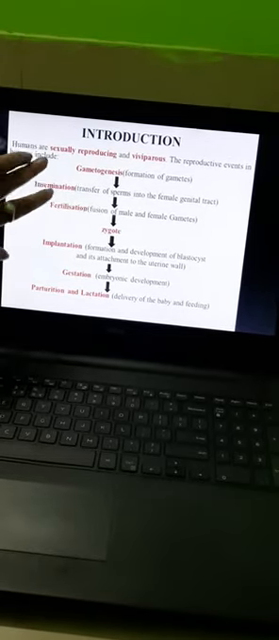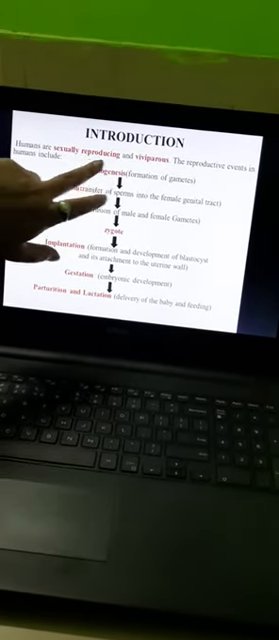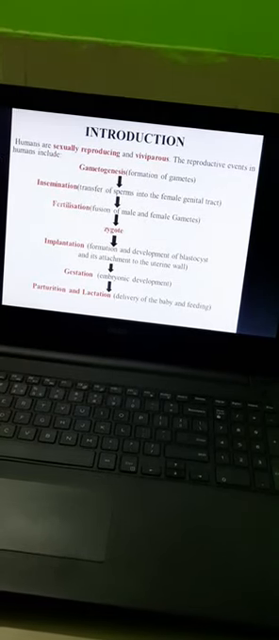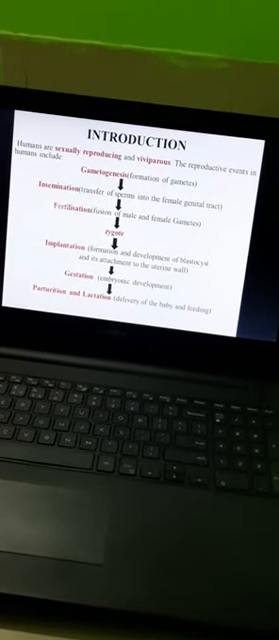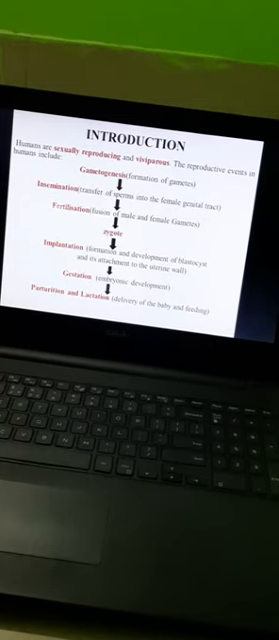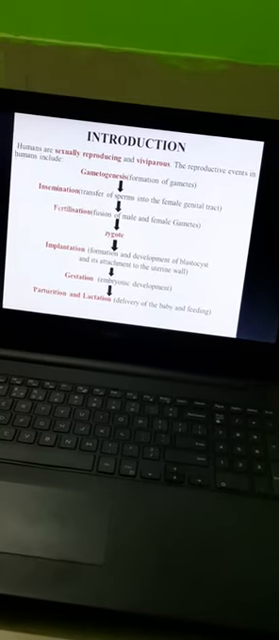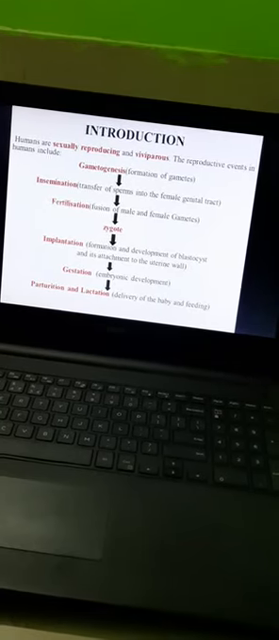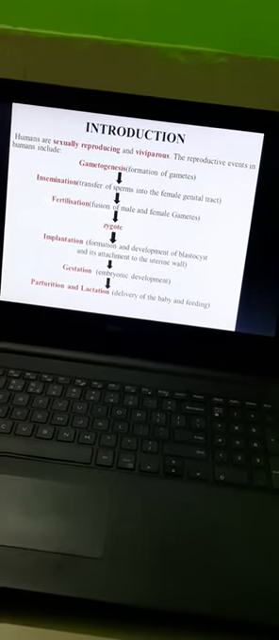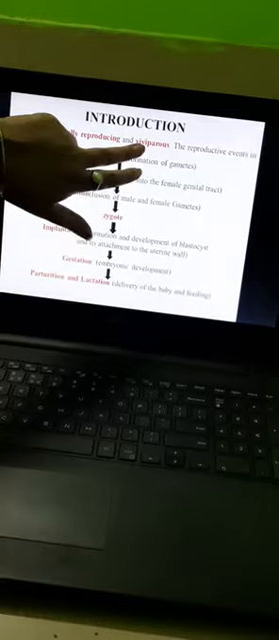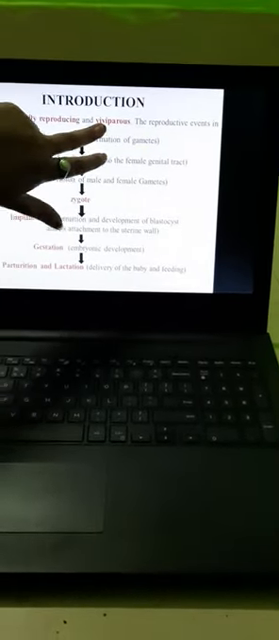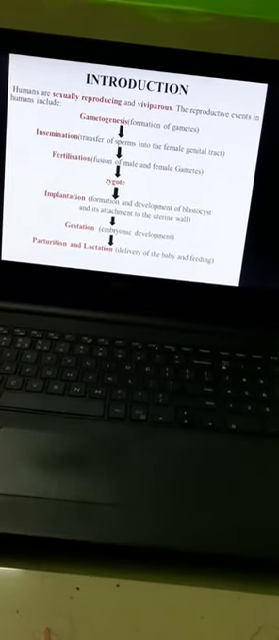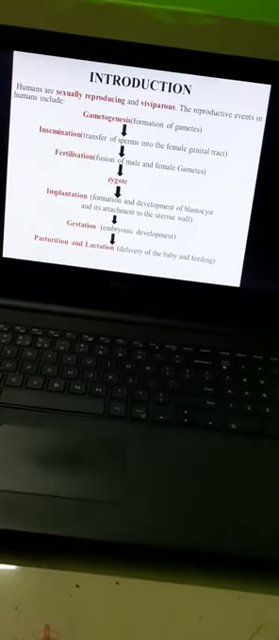First is humans are sexually reproducing and viviparous. Sexually reproducing, what does this mean? This means that the organisms which produce offspring with the fusion of gametes are known as sexually reproducing. This viviparous, what does viviparous mean? This means that organisms which produce babies are called viviparous.